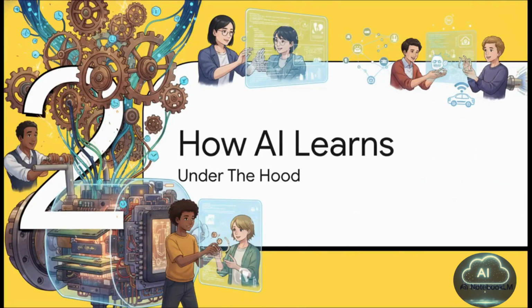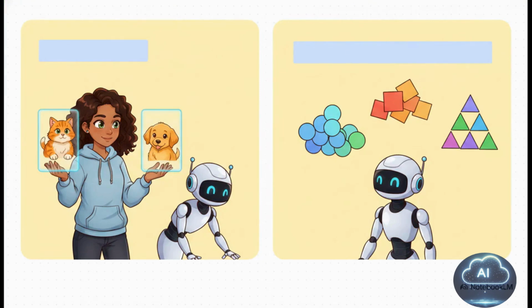Moving right along to Section 2, How AI Actually Learns. So we know these systems need data, but how we feed them that data is everything. Think of supervised learning as, well, it's like teaching a toddler with flashcards. You give a machine clearly labeled photos telling it, hey, this is a cat and this is a dog. It learns those labels and predicts future images.